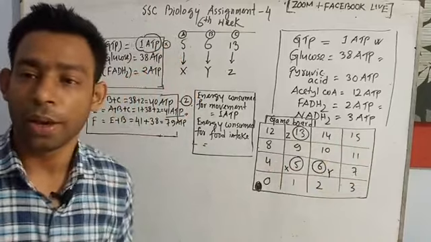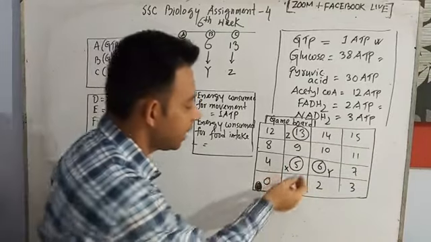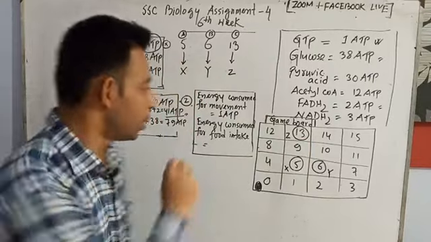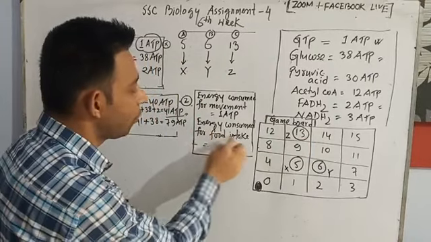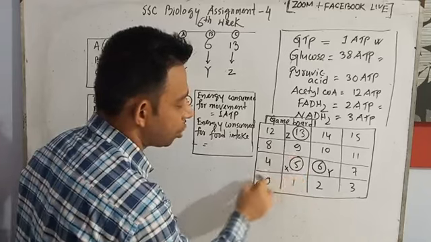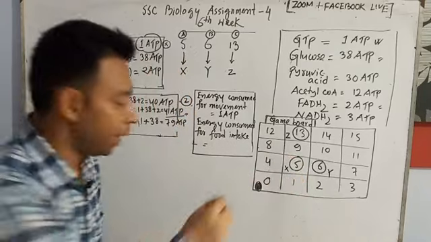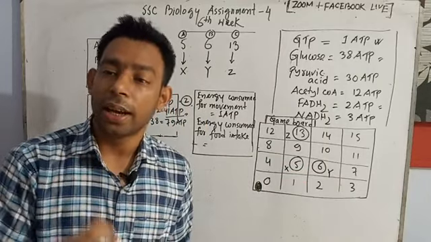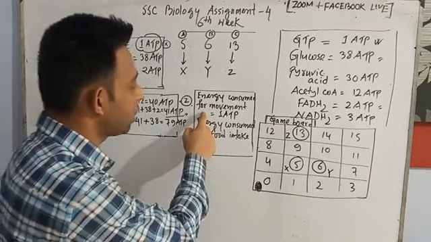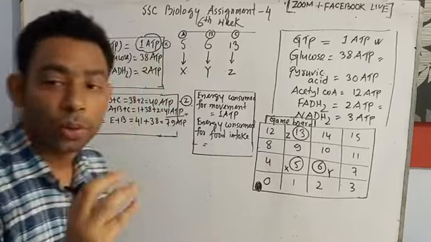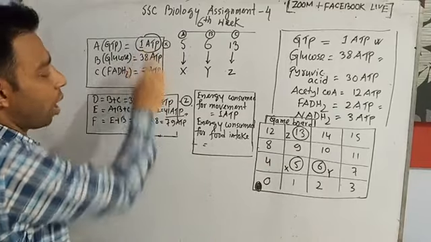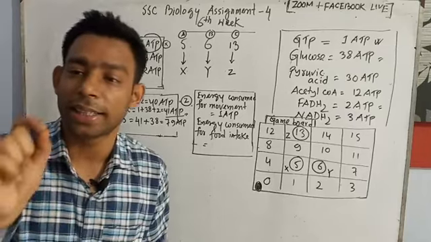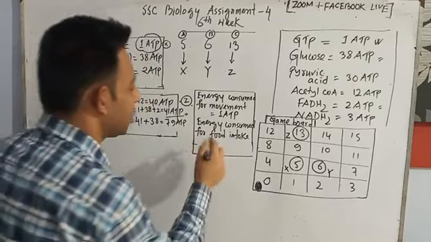All the food is stored in X, Y and Z, these 3 boxes. So the amoeba must go through that box to take the energy, and energy is also consumed there. So I will select the lowest. We already took 1, and another point is also there, that is 2 ATP. Yes, I select the 2 ATP.